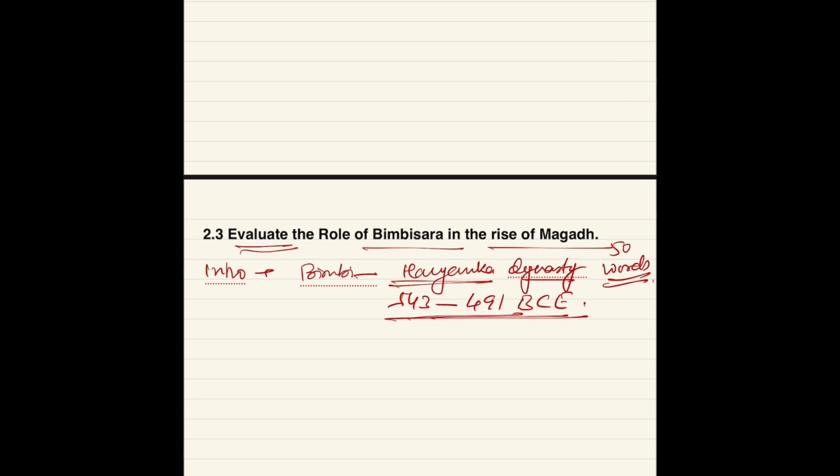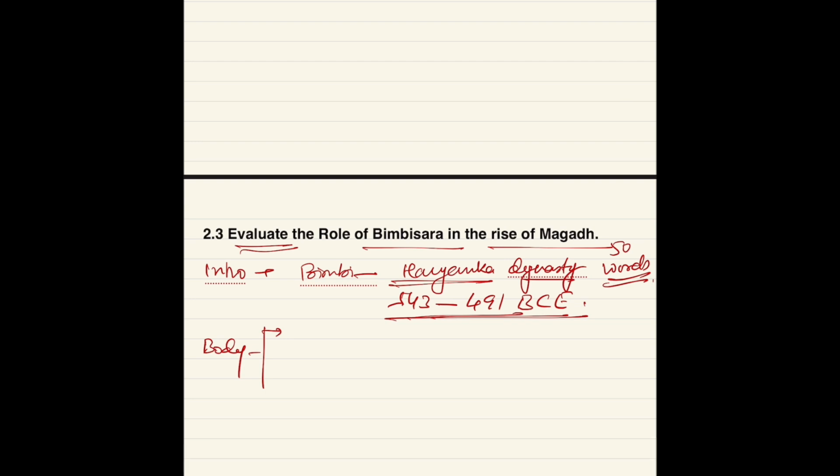Especially if I talk about UPSC, because I have enough experience of UPSC, their intro and conclusion have huge value, and they give completion to your answer. My request to all of you is: don't forget to write the introduction and conclusion. Do not jump directly to the body part. In the body, we evaluate the role of Bimbisara in the rise of Magadha, so we have to give our answer in the context of Magadha.